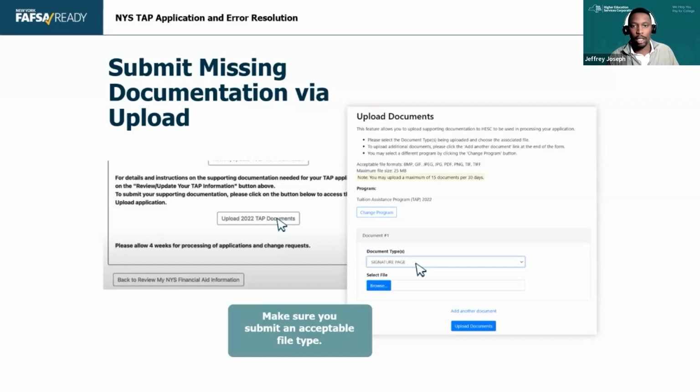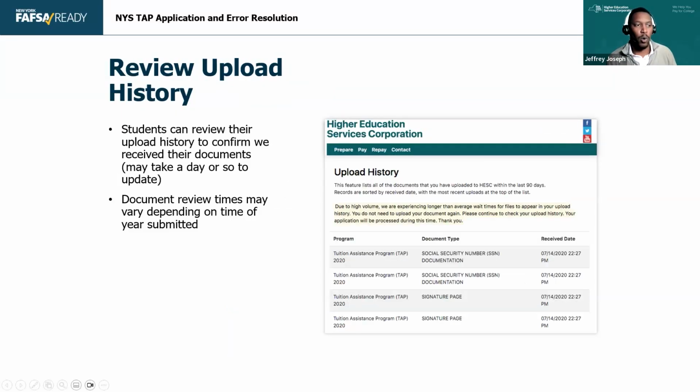For some of you gurus out there who may know file formats on phones, if you ever upload a picture from your iPhone, it actually comes up as an HEIC file. If you notice on the acceptable file formats here, HEIC is not one of them. So please make sure that the students are uploading either from a computer or they're checking that file format before they upload from their iPhone, because it'll still show here, but we won't get it. It still shows their upload history, but we won't receive it because it's in the wrong file format. And students can look at what documents they've uploaded in that upload history within the last 90 days.